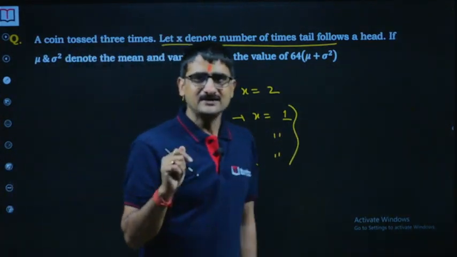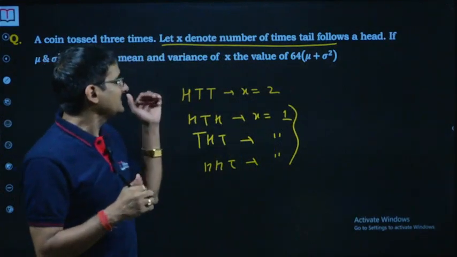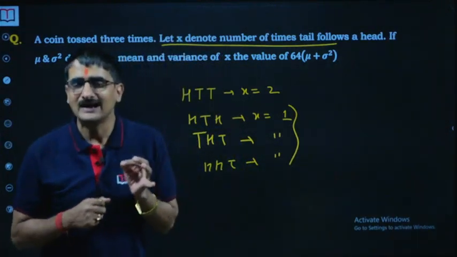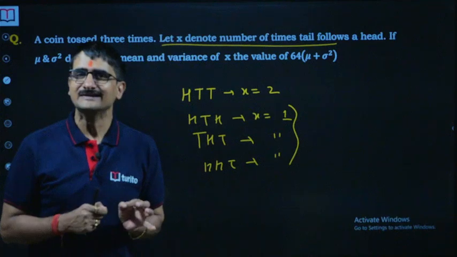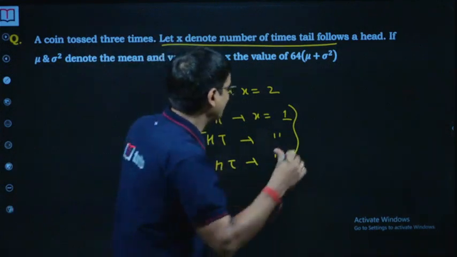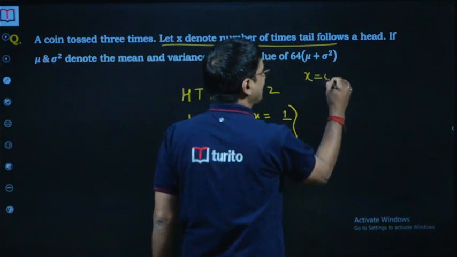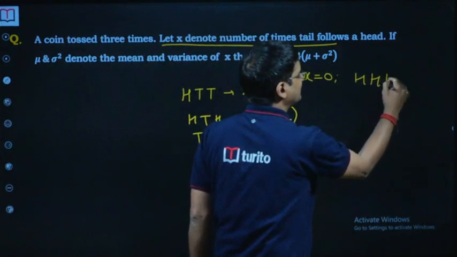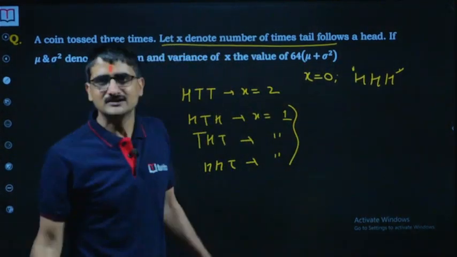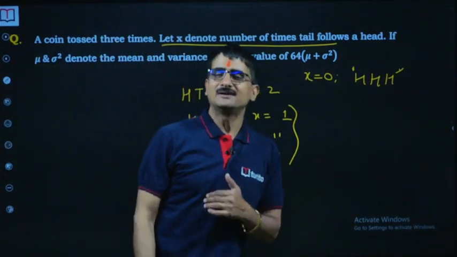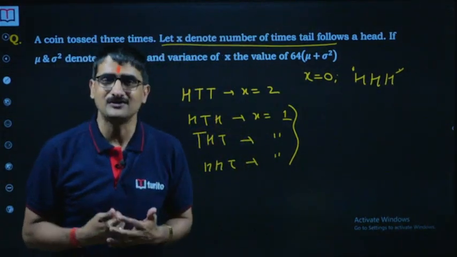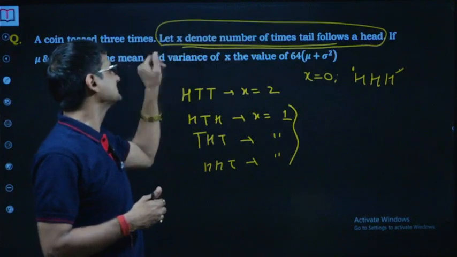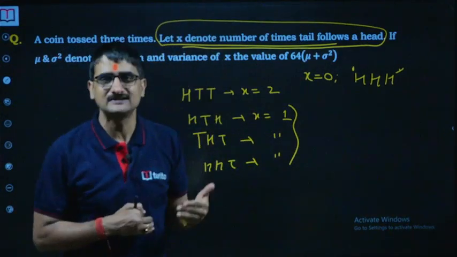But then he said that when it's written that x denotes the number of times tail follows ahead, what if there is no head? What does that mean? For x equal to 0, I took up only one case, HHH, because then there's no tail following a head. But he said that when there's no head at all, then also x is equal to 0, because the statement is not being validated there.